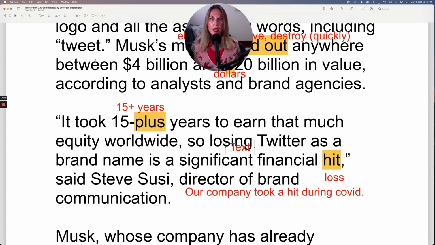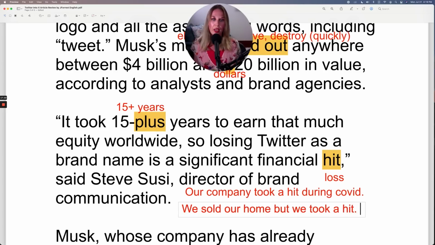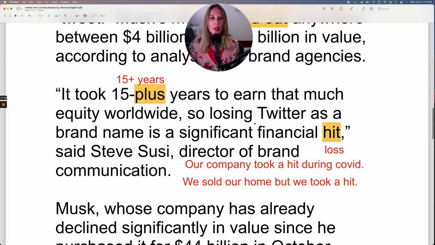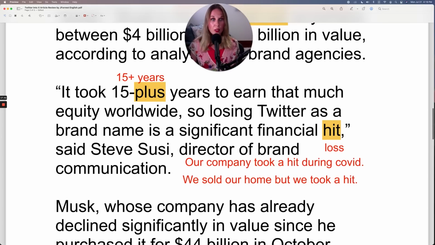You can use this in an everyday context. If you don't have a company as well, you might say, we sold our home, but we took a hit. We took a hit, which means you lost financially on the sale of your home. So you didn't make as much money as you could have made if you had sold it at a different time. For example, oh, we sold our home, but we took a hit. We took a hit.